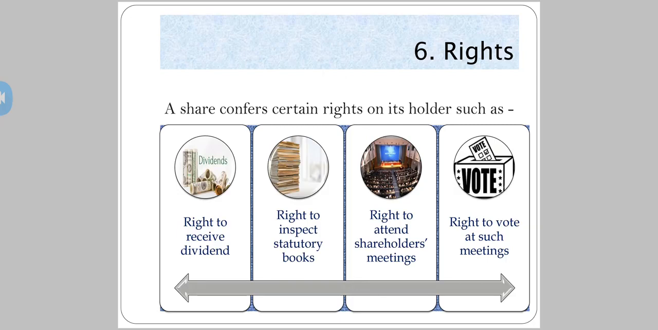The second right you have is the right to inspect statutory books. What are the statutory books? Statutory books are those books which a company is supposed to maintain compulsorily. A company's statutory books are usually kept at the registered office. You remember the registered office of the company? Statutory books are the official records of the company. So now, once you have become the owner of the company, can you inspect those books? Can you go and see those books? Of course you can. This is your right to inspect the statutory books.